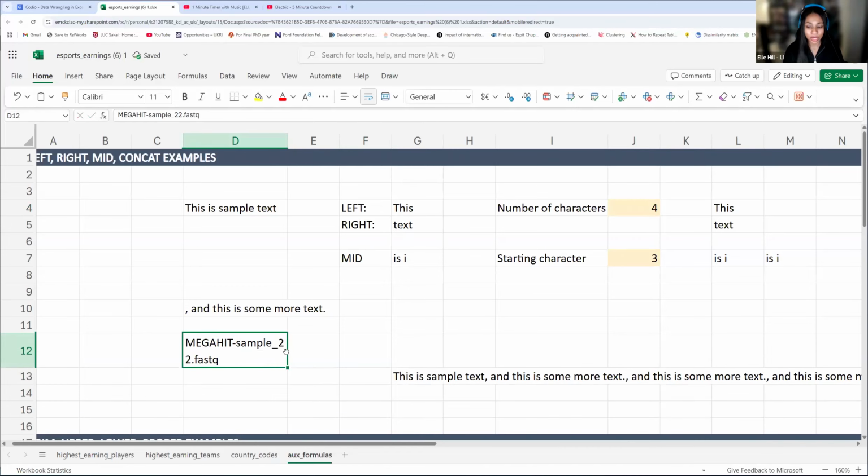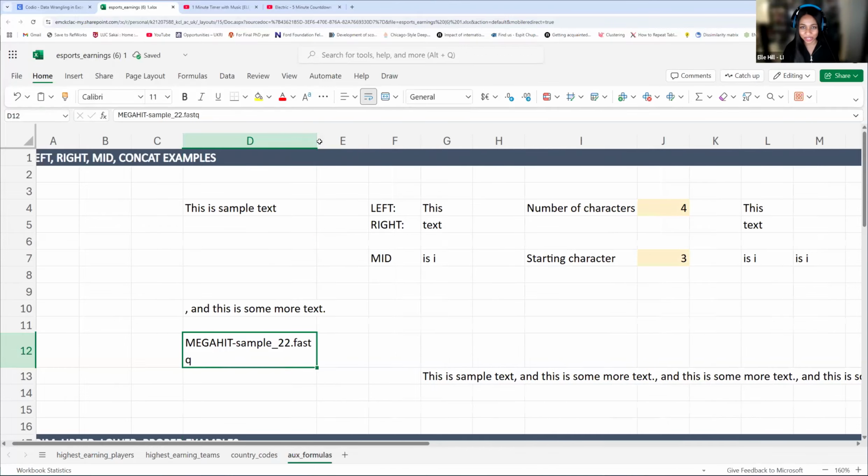Generally, I only want my sample name or my sample number. Because you have to present these a lot of the time, you don't want your graphs to have this ugly megahit sample.fastq. You don't want file extensions in your presentations and visualizations.